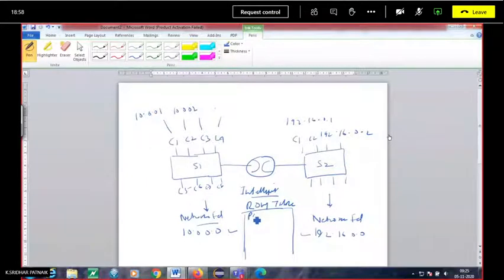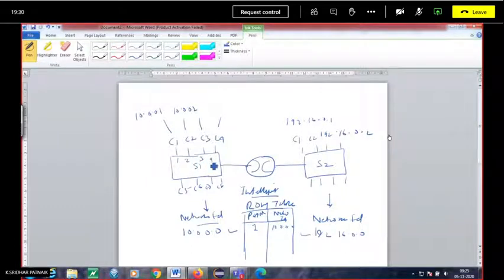Again the same columns: the port number, and here I'll have the corresponding network ID, because every network has its own ID. For instance, I have port 1 and port 2, and this port is connected to the network ID 10.0.0.0.